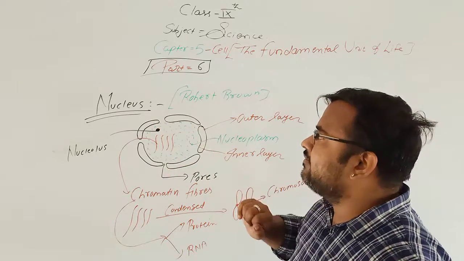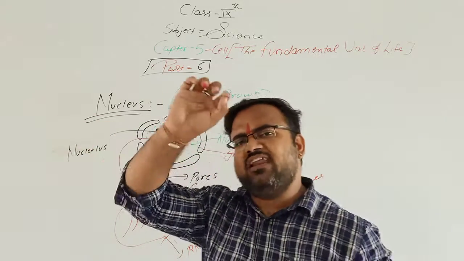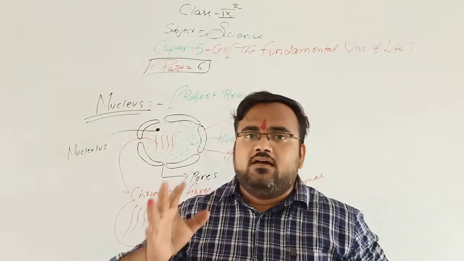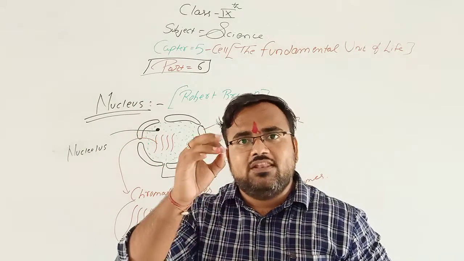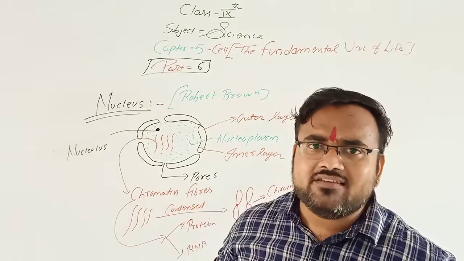So that was the nucleus. Now one more very important point: is the nucleus present in the prokaryotic cell or not?